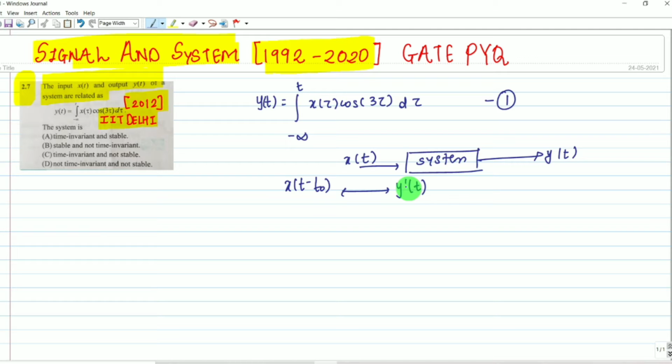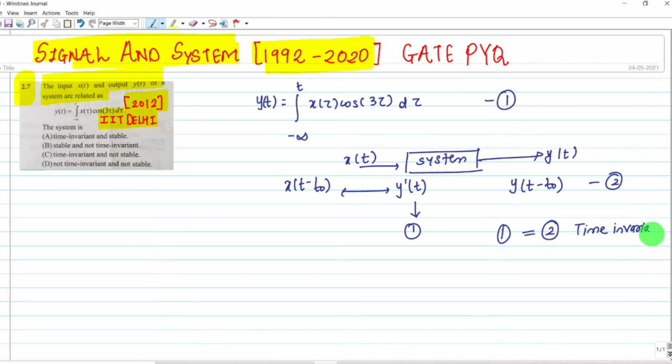This is not differentiation, this is just the notation we have used. And when we provide delay to the output, now we have to compare the two equations. Let me write equation number 1: the output corresponding to the input delay. And equation number 2: the output when we provide delay to the output. When equation number 1 equals equation number 2, what we can say? It is a time invariant system.